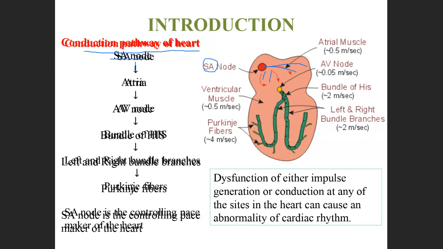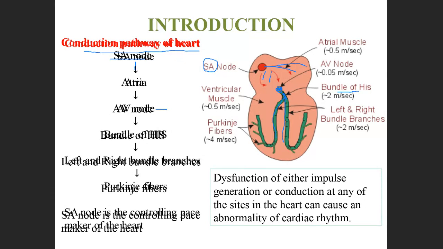And then the impulses go to the AV node, that is the atrioventricular node. From the atrioventricular node, they travel to the bundle of His, the left and the right. This is the bundle of muscle which is present in between both the ventricles.